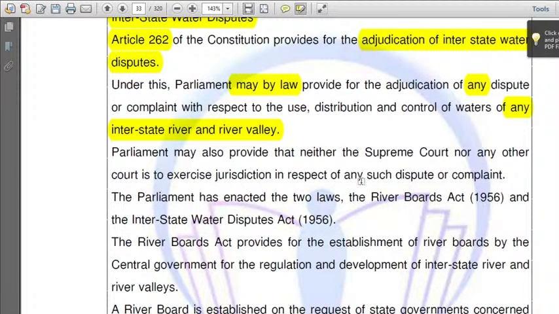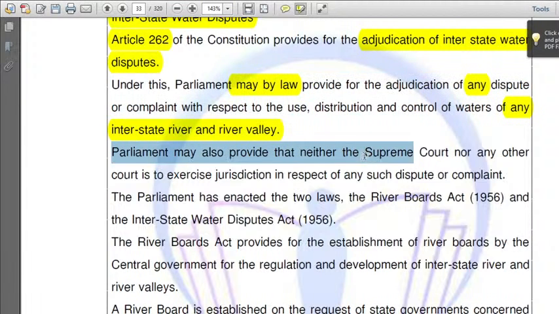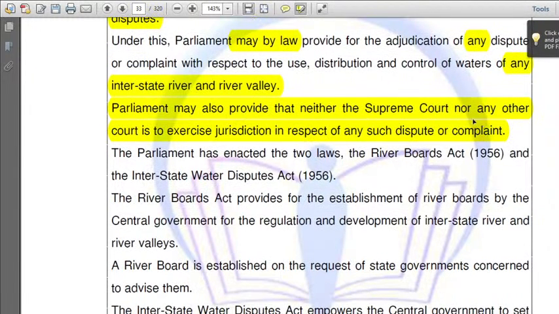Parliament may also provide that neither the Supreme Court nor any other court may exercise jurisdiction. Parliament can make a law telling the Supreme Court and High Court that they can't interfere in our matters when we are dealing with interstate water disputes. Parliament has huge powers in these river dispute acts.